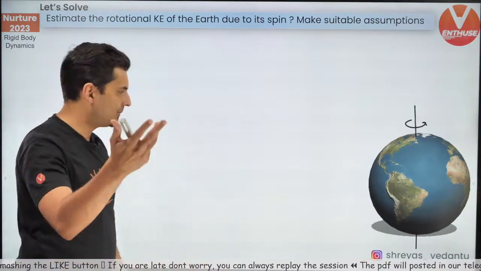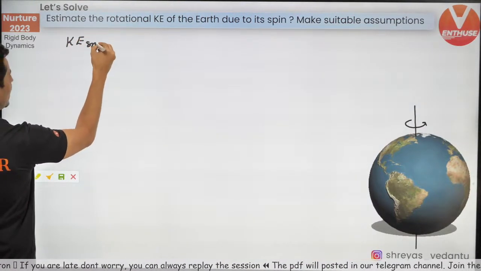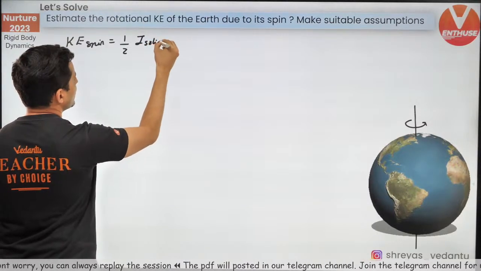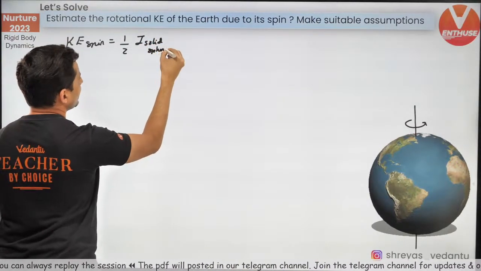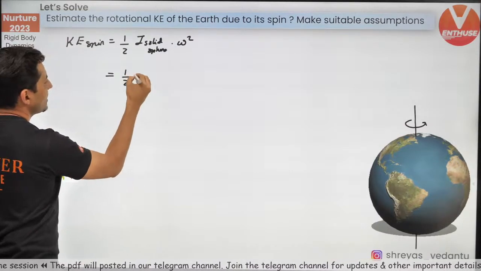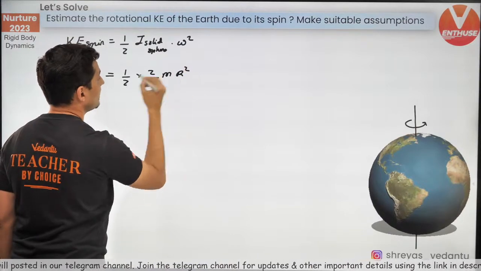Yeah, it's a solid sphere. Very good. So the rotational kinetic energy of the spin will be half moment of inertia of the solid sphere into omega square. What is the moment of inertia of a solid sphere? It is 2 by 5 mass of the earth into radius of the earth square.